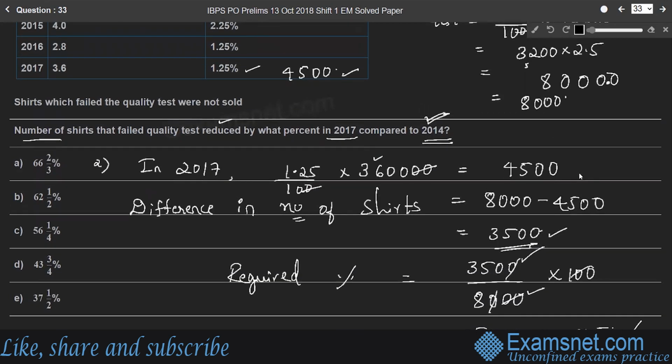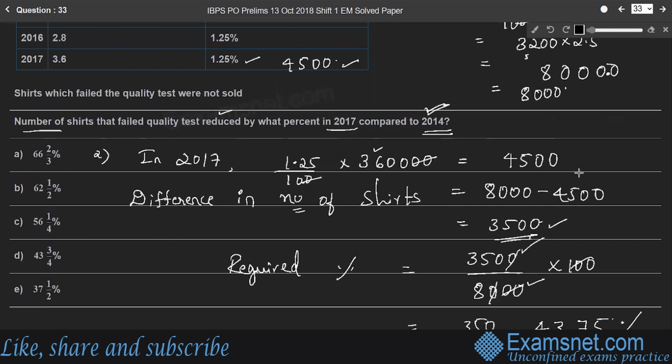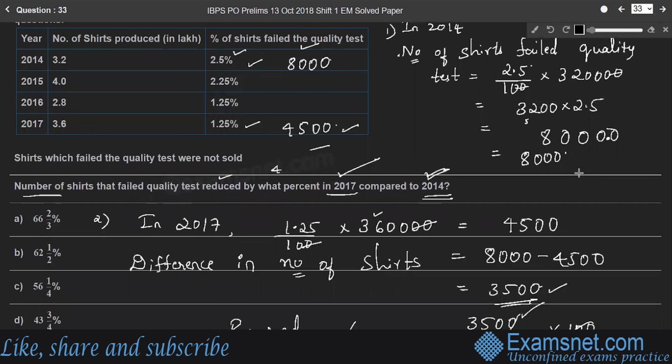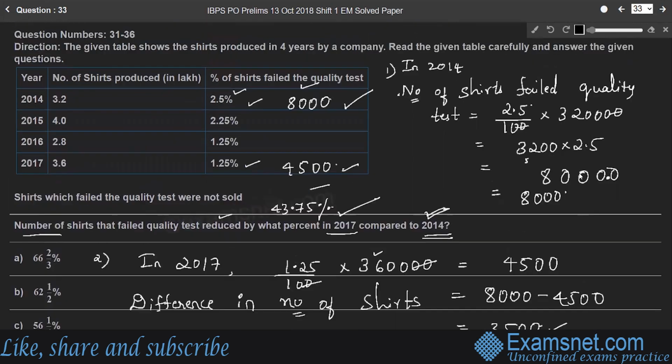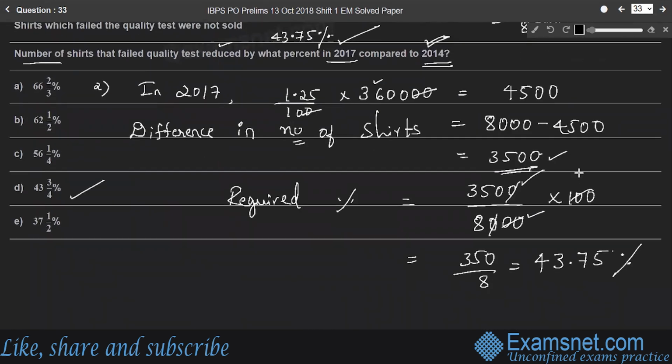That means the number of shares that failed the quality test in 2017, that is 4,500, is 43.75% less than in 2014, right? Therefore, the required answer is 43 integer 3 by 4, because 43.75 is 43 and 75 by 100. Therefore, option D is the right answer.